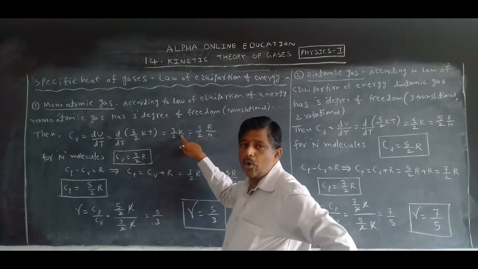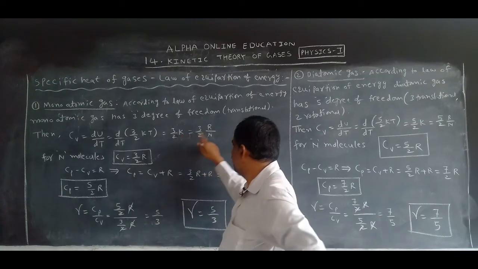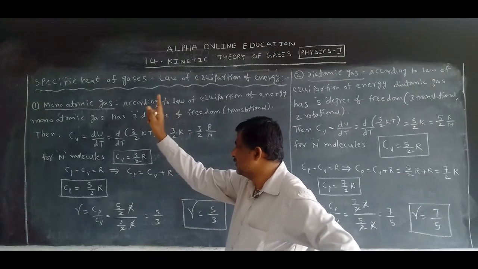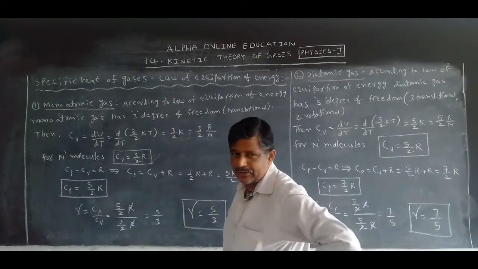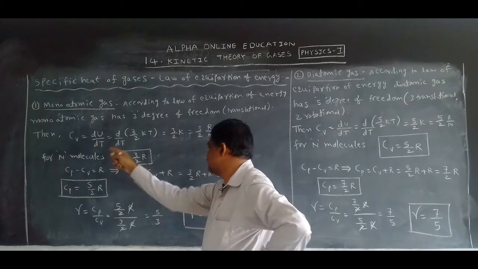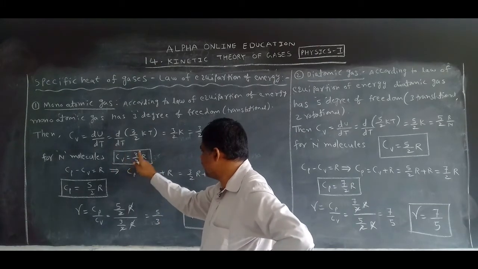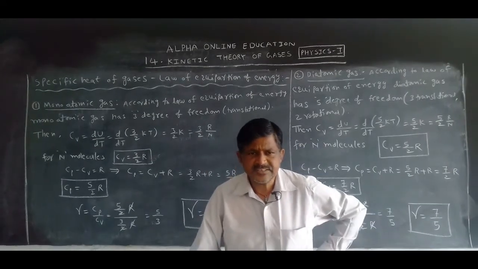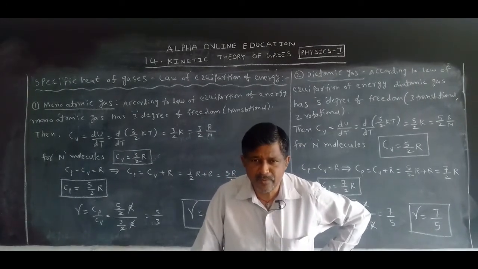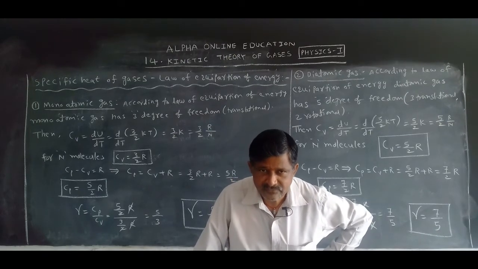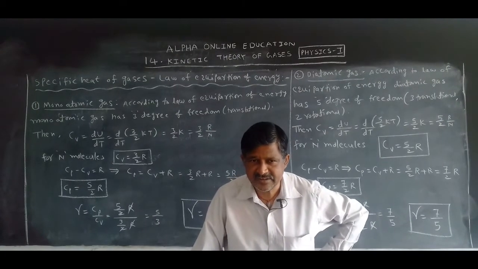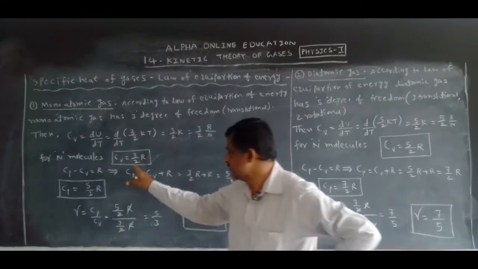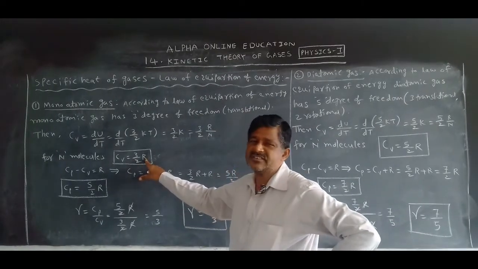What is k? The Boltzmann constant. How can we write it? R by N, for only one molecule of the gas. For n molecules of the gas, remove the N. Cv is equal to 3 by 2 R. Yes, what is the specific heat at constant volume of a monoatomic gas? For a monoatomic gas, the specific heat at constant volume is 3 by 2 times the universal gas constant.